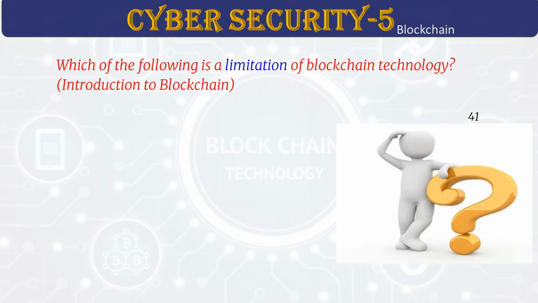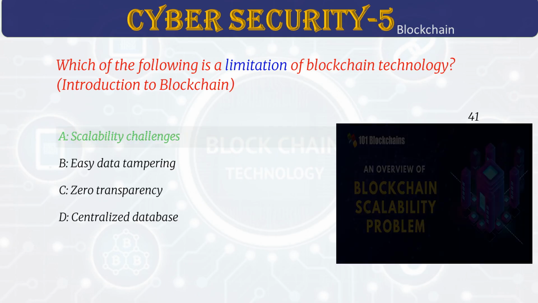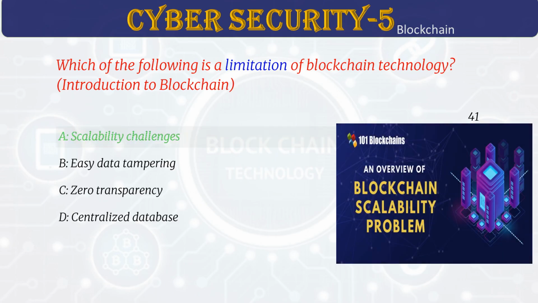Which of the following is a limitation of blockchain technology? Answer A. Scalability challenges. Blockchains can handle only a few transactions each second. Researchers are working on ways like sharding to make them faster. When lots of people use the network, it can slow down and cost more. This makes it harder for many people to start using blockchain technology easily.